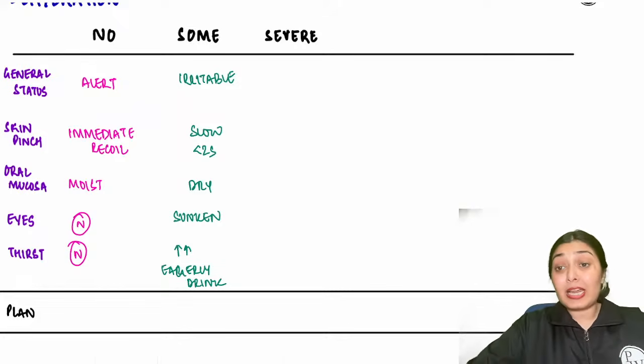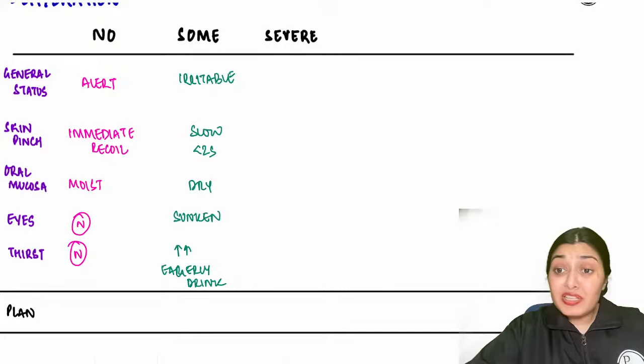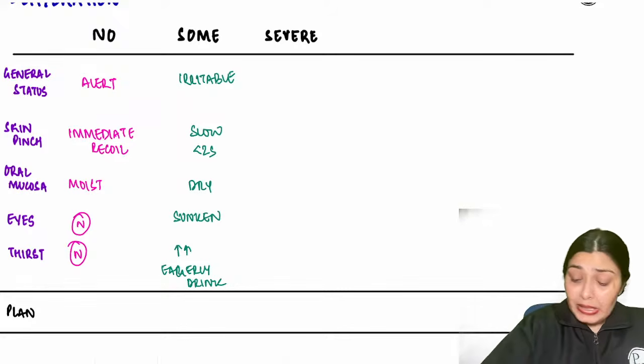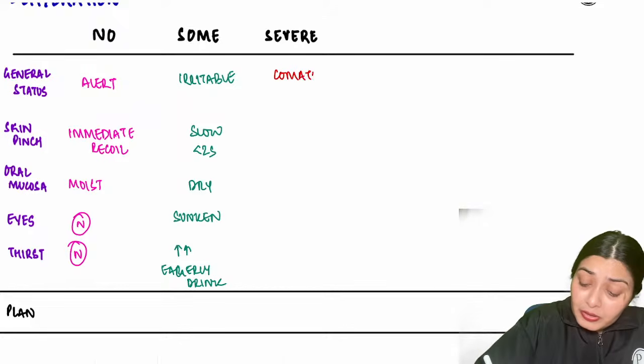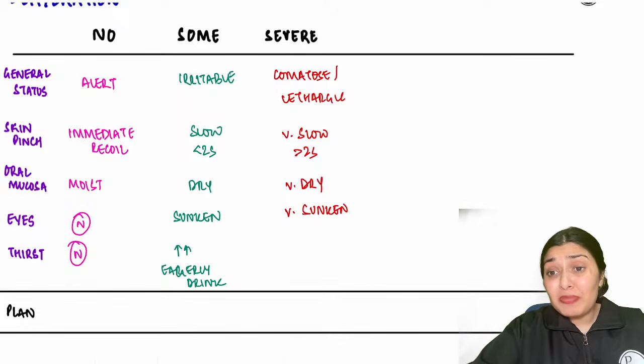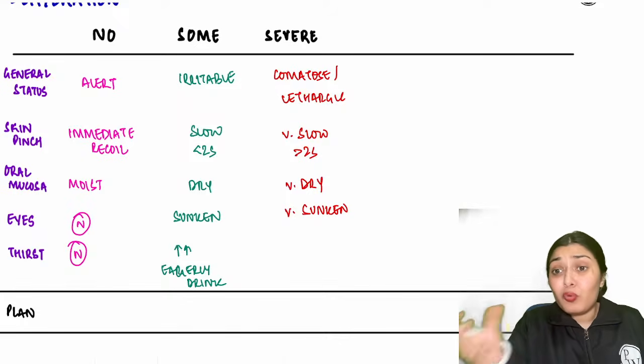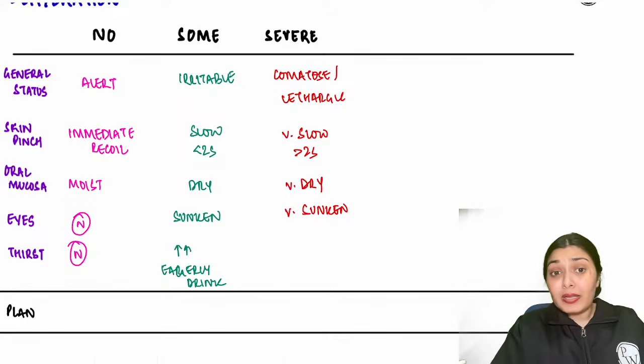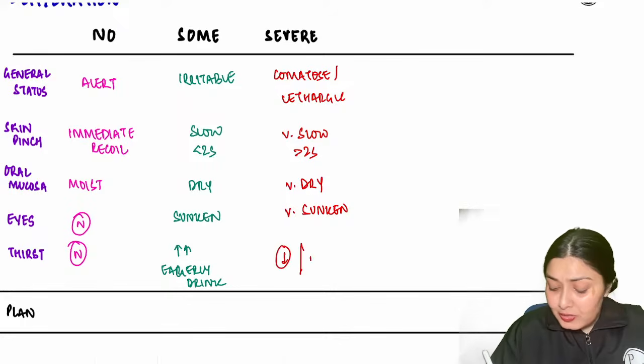Now let's move to the last category, that is severe dehydration. Now this child is very severely dehydrated, so this child will be very lethargic, even comatose, a very thin child. The skin pinch would be very slow, that means more than 2 seconds. Oral mucosa would be very dry, eyes would be very sunken. And when you offer water to this child, what will happen? This child is very lethargic, comatose, so the child won't be able to drink water. The child's thirst will be decreased. The child would be unable to drink water.